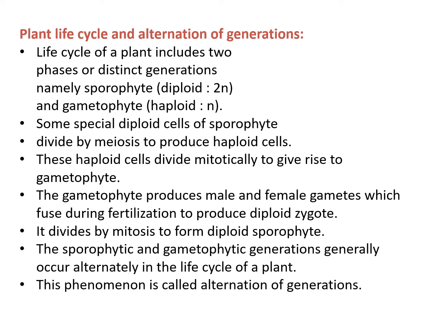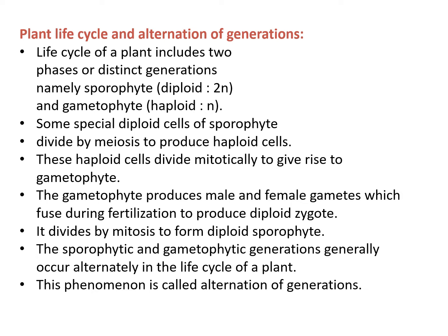Plant life cycle: alternation of generation. The life cycle of a plant includes two phases or distinct generations, namely sporophyte and gametophyte. Sporophyte means diploid, 2n, and gametophyte means haploid, n. Some special diploid cells of the sporophyte divide by meiosis to produce haploid cells.